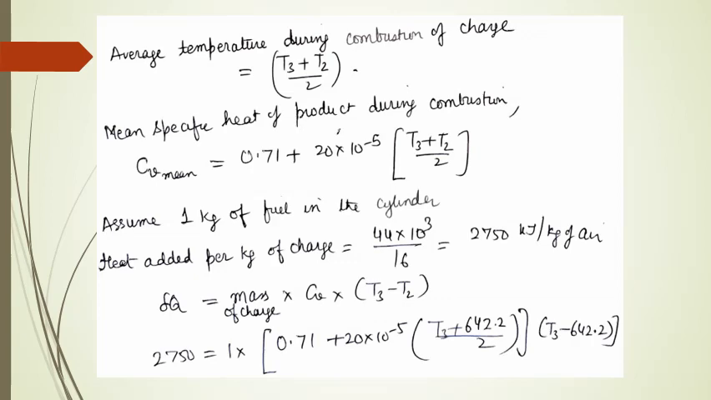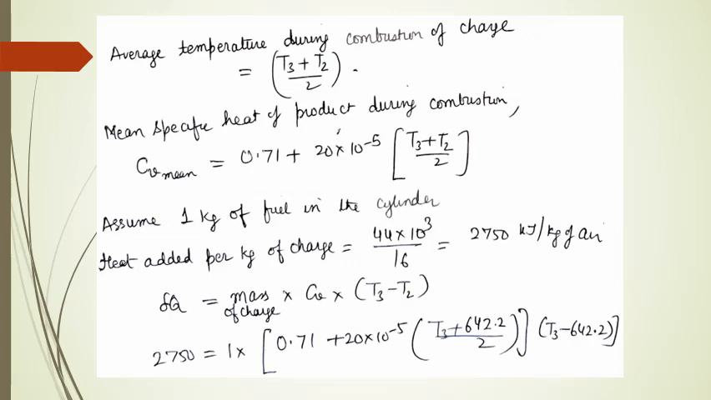Now we assume 1 kg of fuel in the cylinder. Now as the air fuel ratio is 15:1, for 1 kg of fuel there will be 15 kg of air and the total charge will be 16 kg. Now for per unit charge the heat added will be 44,000 kilojoule divided by 16, that is 2750 kilojoule.